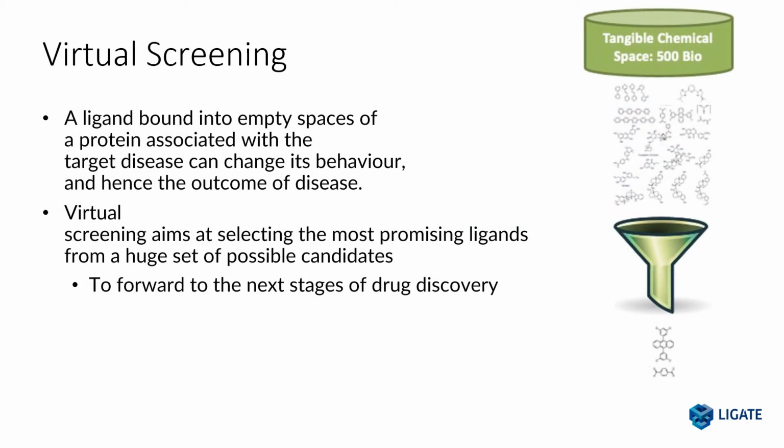So, virtual screening aims at finding ligands that have strong interaction with the target protein. In fact, a ligand can be bound, under some constraint, to an empty space of a protein to change its composition, and hence its behavior. If the protein is associated with a disease, such an event can significantly change the outcome of it. Ligands selected by this phase are then usually forwarded to later stages of the process. In a nutshell, we can see virtual screening as a preliminary filter in a drug discovery pipeline.